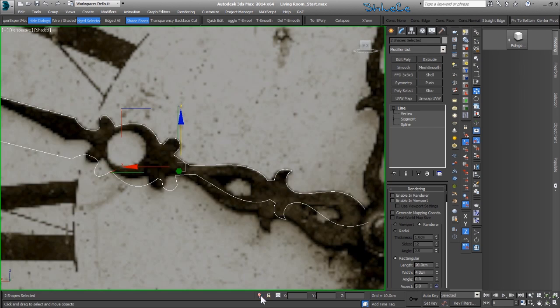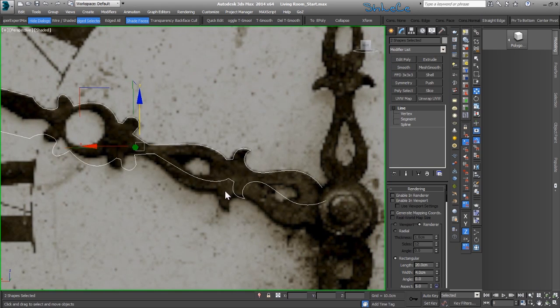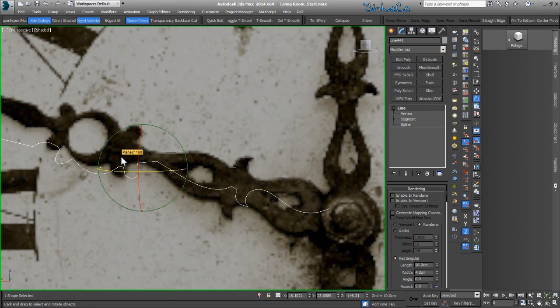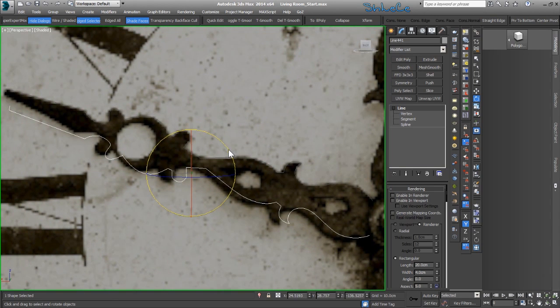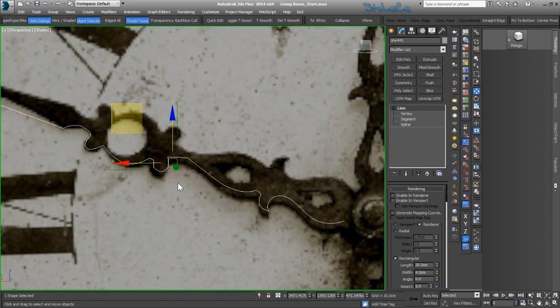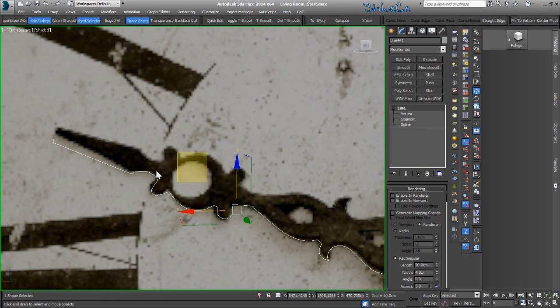Now let's get out of the isolation mode, and I select this one and disable the angle snap, and I'm gonna just place it where it should be. So this should be fine.